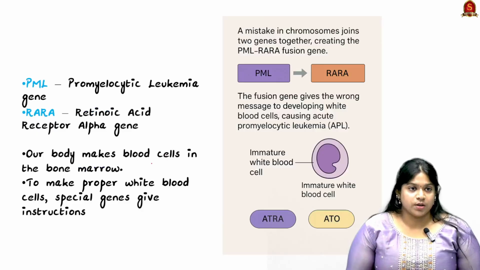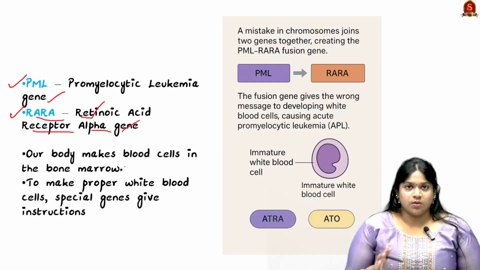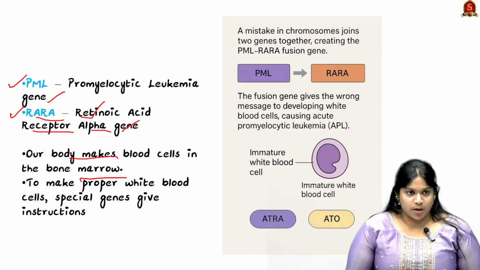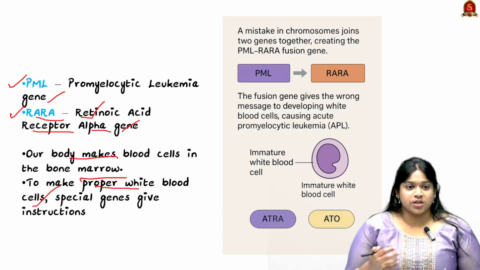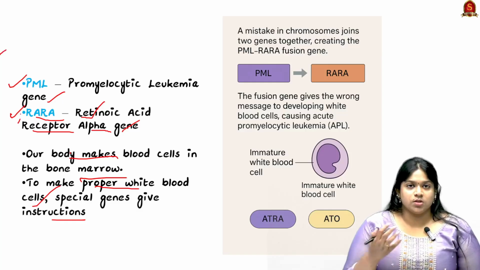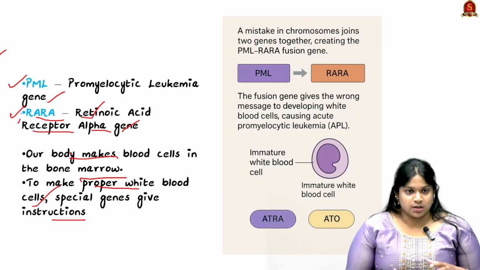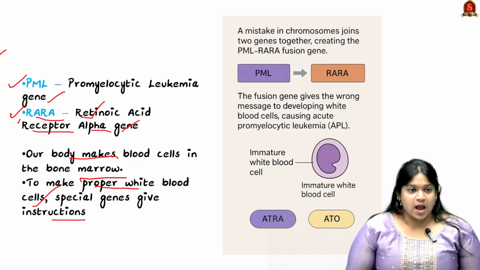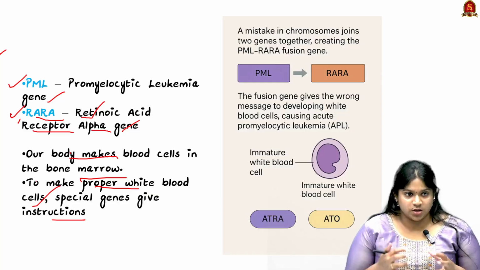Now we should know how it is caused. It is caused by the fusion of two genes, that is the PML, promyelocytic leukemia gene, and RARA, that is the retinoic acid receptor alpha gene. Our body makes blood cells in the bone marrow, and to make proper white blood cells, special genes give instructions. These are the special genes which give instructions for the forming of healthy white blood cells, and they are known as instruction givers.